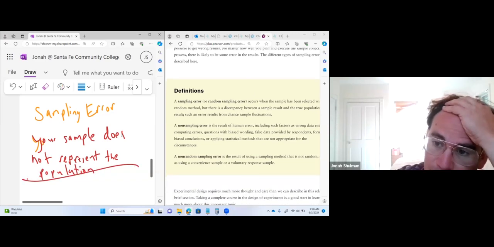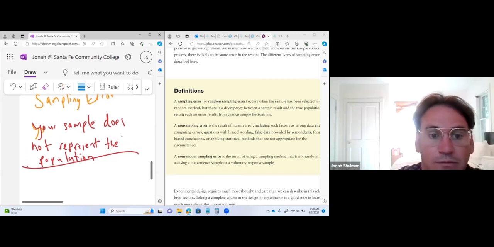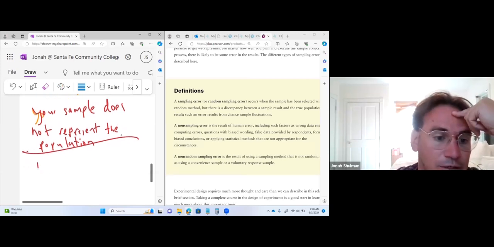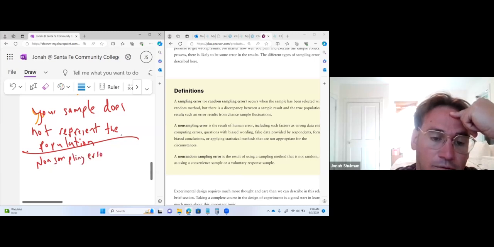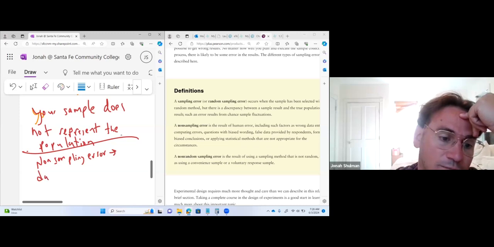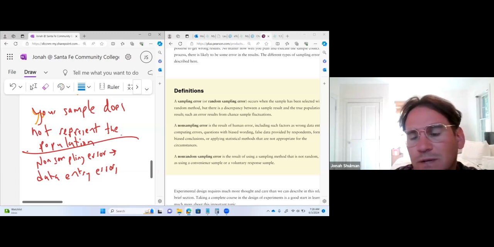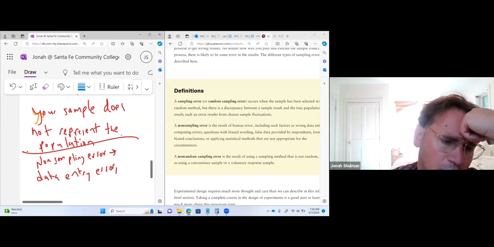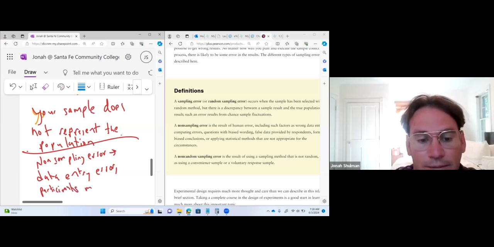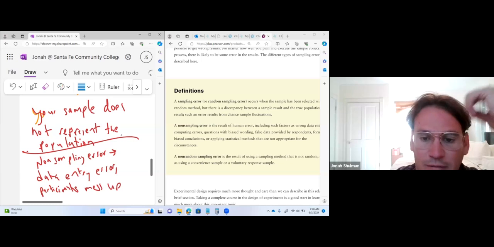The non-sampling error is just when human error, like we make a mistake. So non-sampling error: data entry mishap, data entry error, problems with the respondents messing up. So that's like the participants mess up. They don't know, the directions aren't clear, stuff like that happens.